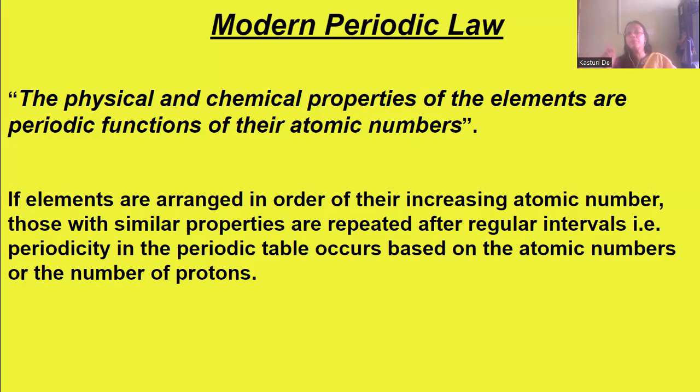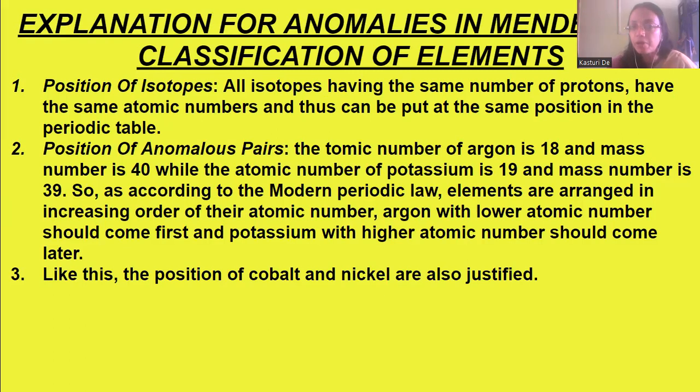That is, the periodicity in the periodic table occurs based on the atomic numbers, or the number of protons present in the element.